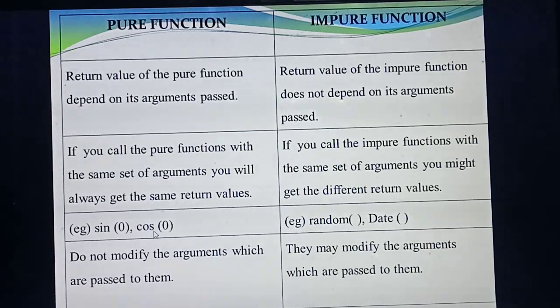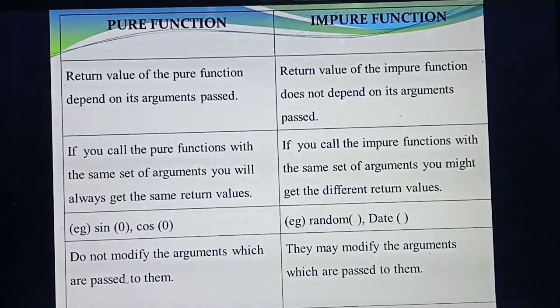For example, sin 0, you always get the answer 0. Cos 0, you always get the answer 1. However many times you use it, you always get 1 and 0 only. Here, listen, random: it will not give the same answer, a random result will be given. Date also: if you ask today, it displays today's date; tomorrow, tomorrow's date. So it will give different results, but you are not passing any arguments.